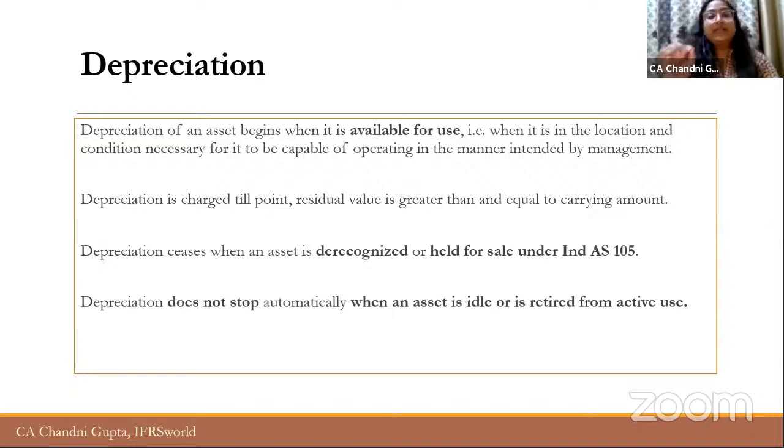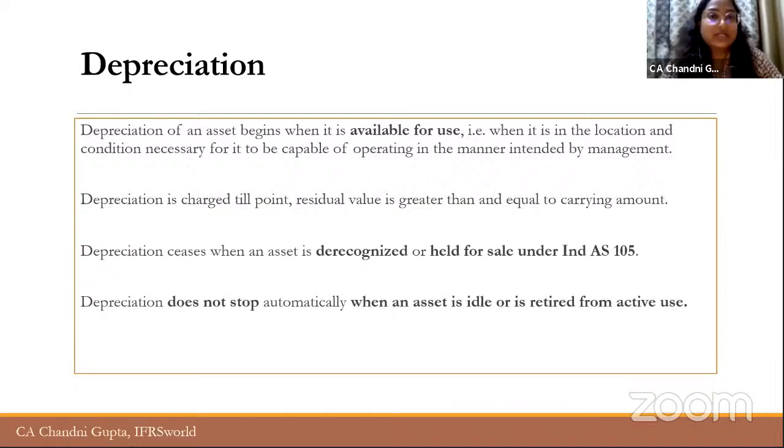Now, this brings a point in consideration that depreciation does not stop when the asset is idle or is retired from active use. For example, there is a very classic example of COVID-19. During the lockdown period, the companies were not operating, hence all the assets were lying idle, right?